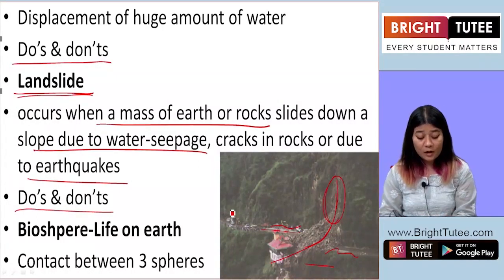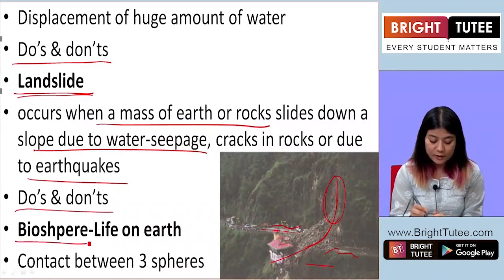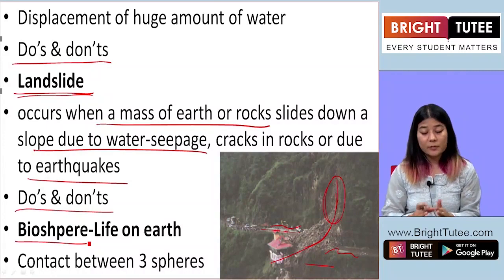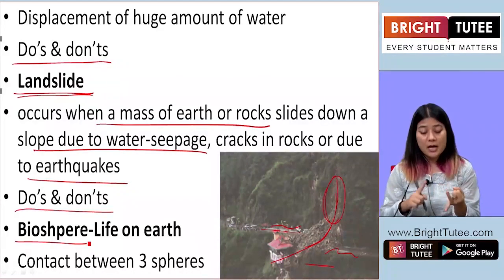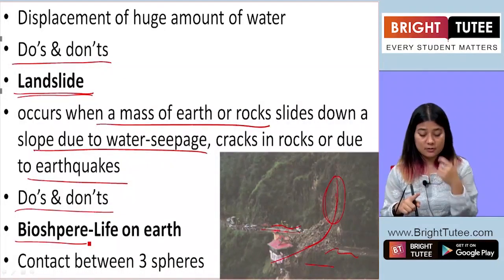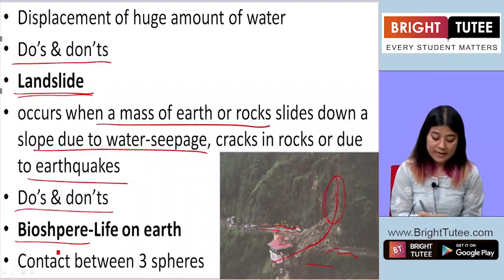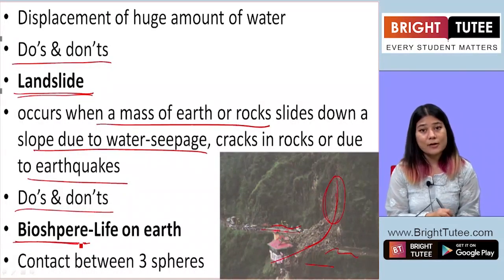Okay, so next we are going to look at biosphere. As we began this chapter, we looked at atmosphere, lithosphere, hydrosphere, and now the next component of the environment that we are going to look at is biosphere.